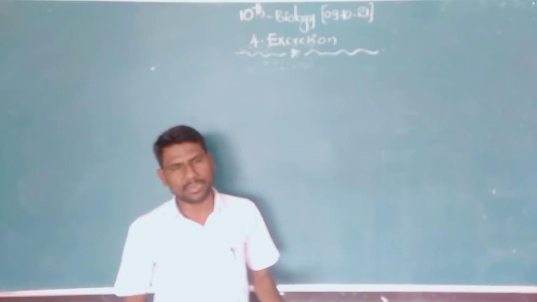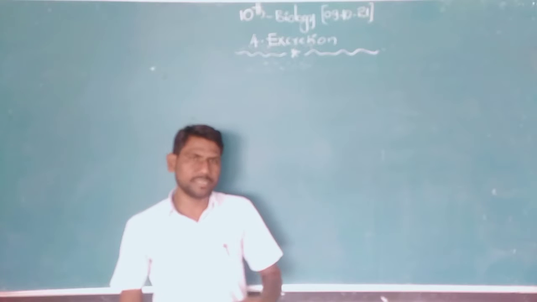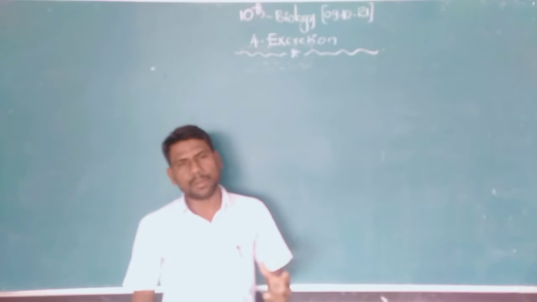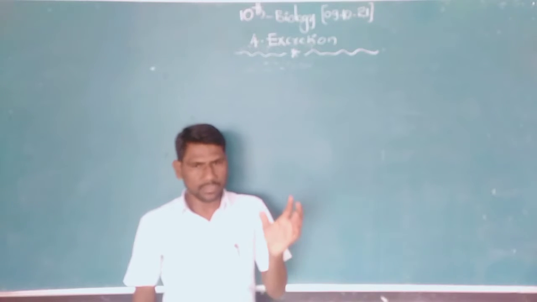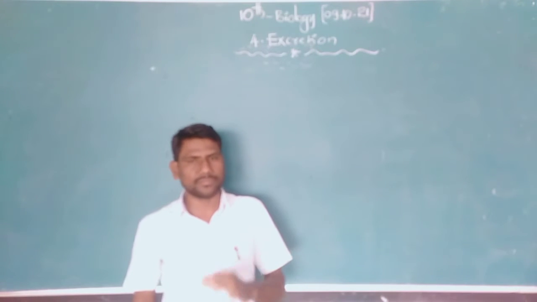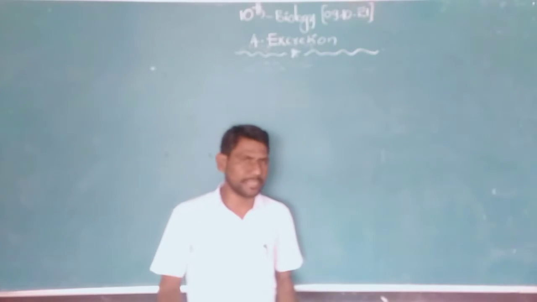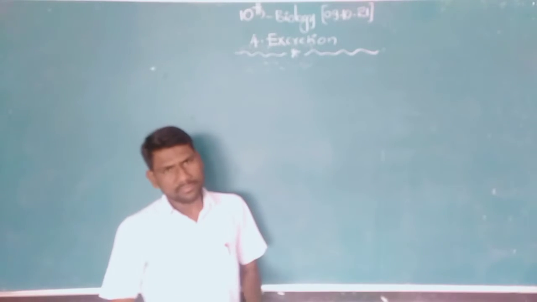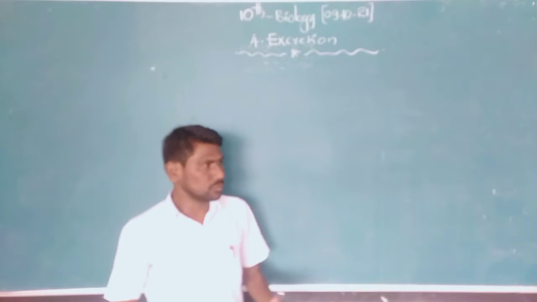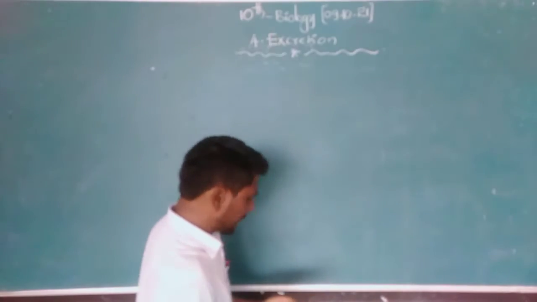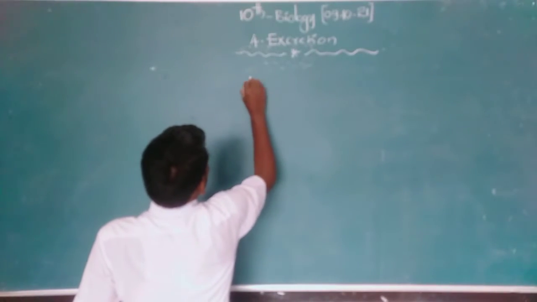We discussed the external and internal structure of kidneys, how urine is formed in our body, the mechanism of formation of urine, and the components of urine. Today we are going to discuss accessory excretory organs.